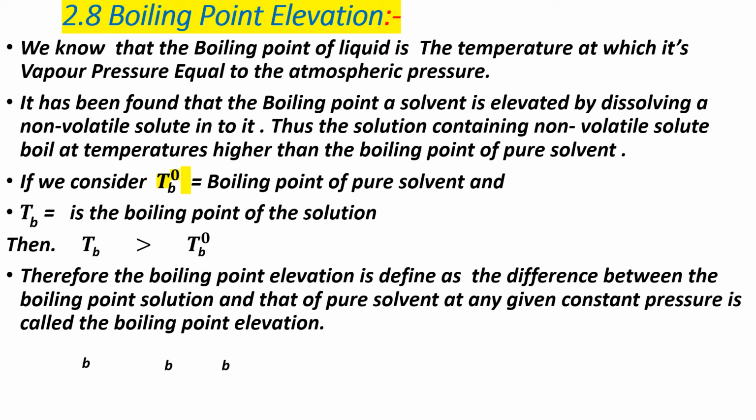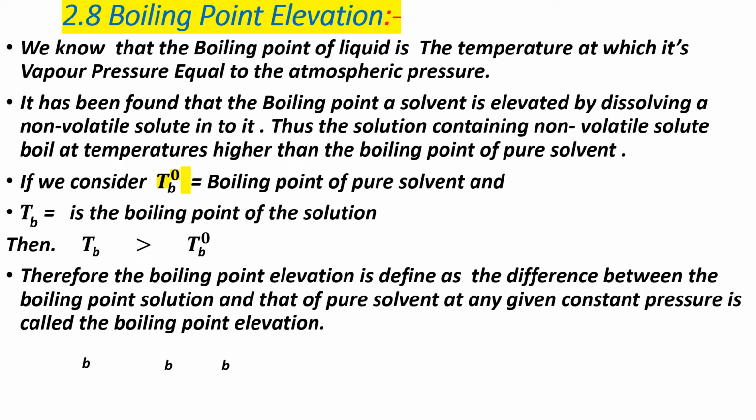Simple definition you have to memorize, that is the difference between boiling point of solution and boiling point of pure solvent, at any given pressure is called boiling point elevation.